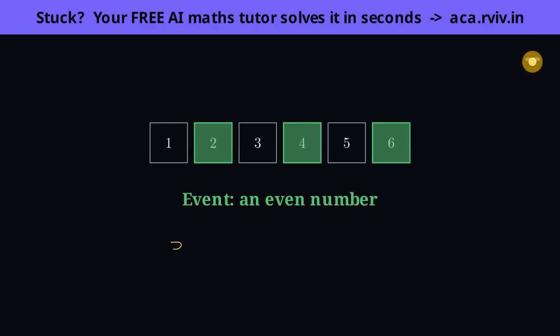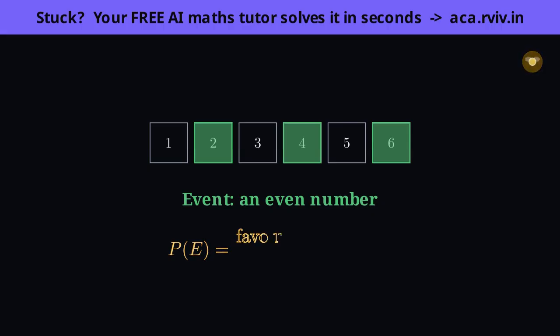Here's the whole idea in one line. Probability is just the share of the outcomes that go our way, favorable over total. 3 favorable faces out of 6, which is 3 over 6, or 1/2.